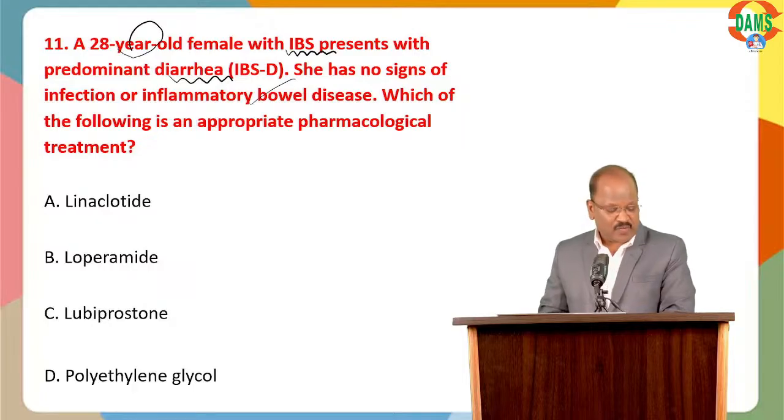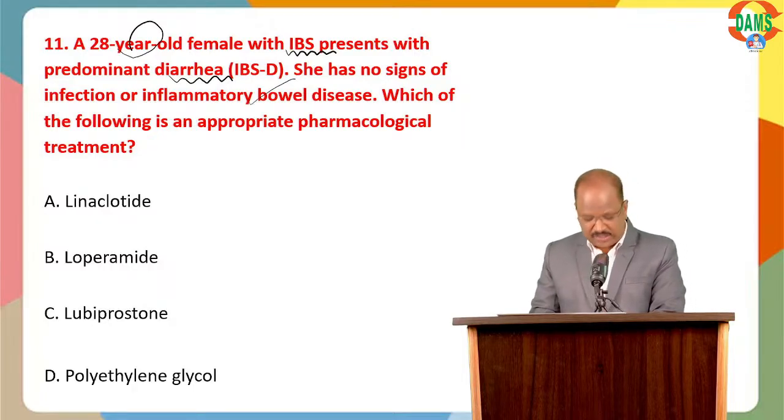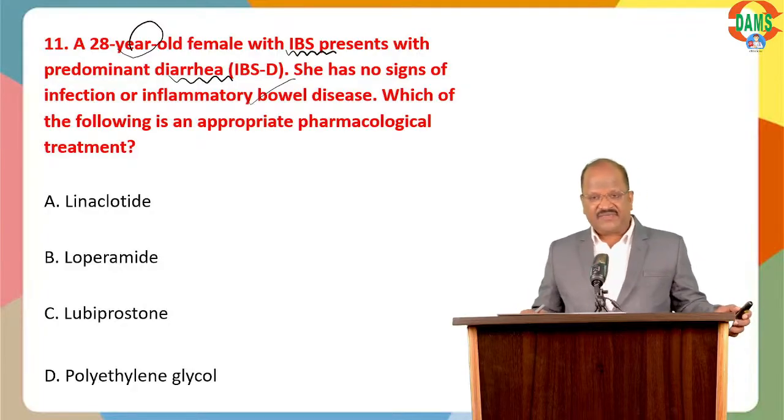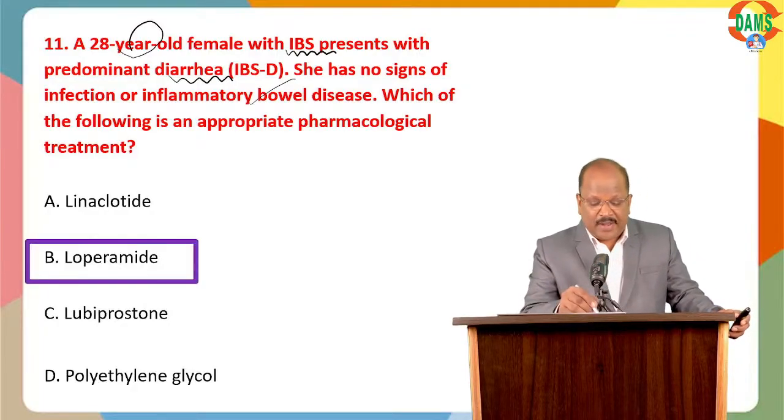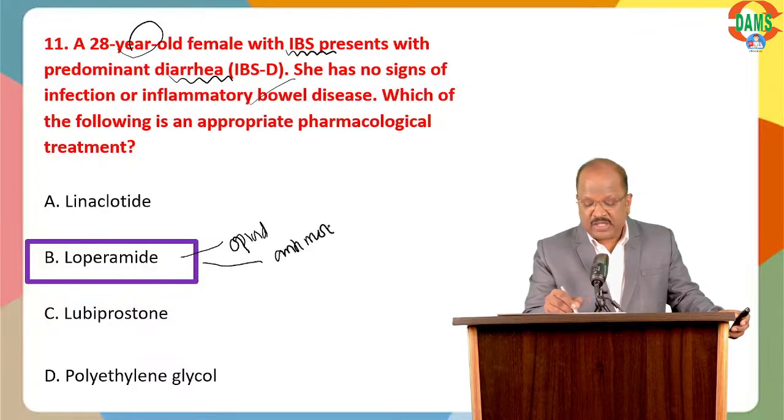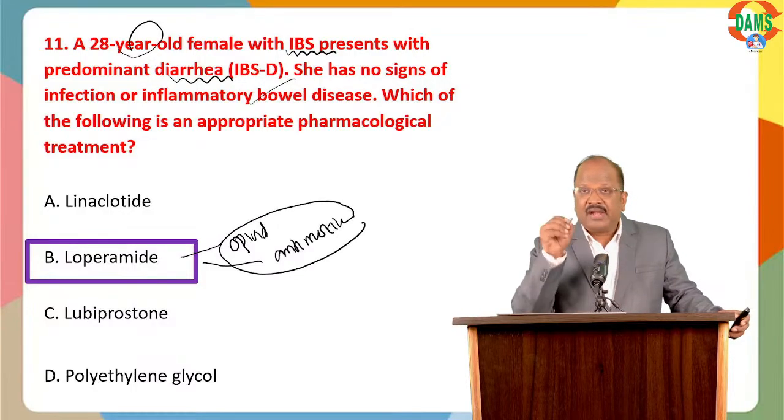Among the four options, what is the best? Yes, good. Option B, loperamide. Fantastic. Loperamide, an opioid having anti-motility action, useful for treatment of diarrhea.